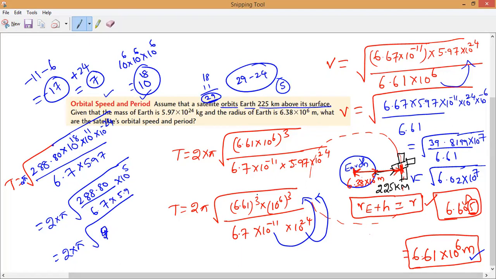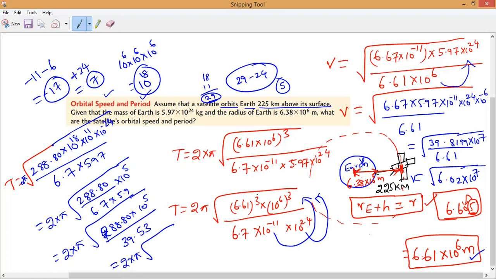So now first you have to take 288.80 into 10 power 5, divided by 6.7 into 5.9. How much? 5.9, which will give you 39.53. So you have to do it slowly, stepwise. Now 2 into pi root of, now you have to do this value.